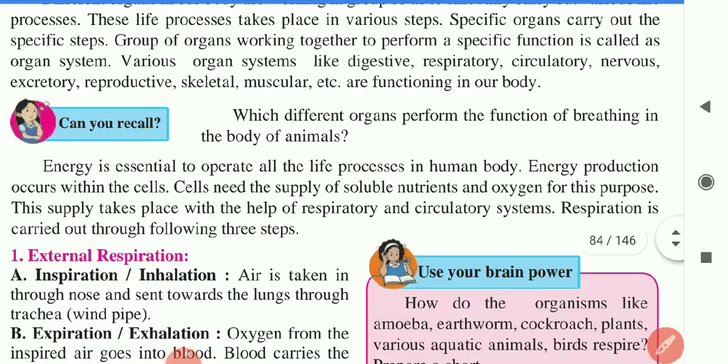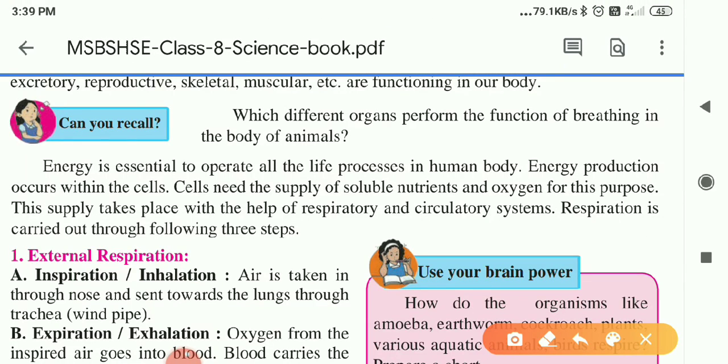Which different organs perform the function of breathing in the body of an animal? So which organs are present? As you know, the nose is the main one. Through the nose we are taking the air into our body.